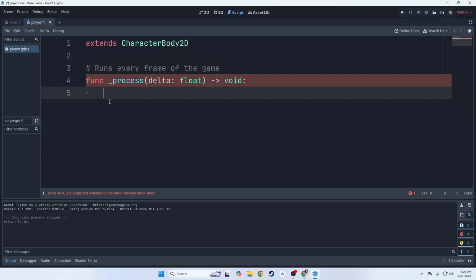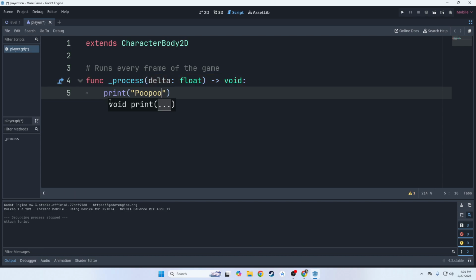So what we want to do is a little bit more complicated than what I want to explain right now. First, let's just get this function working. So let's print something into our console. I'm going to type print, and I'm going to type poo-poo pp. Okay? Very mature, I know. What this is going to do is at every frame of the game, it's going to print poo-poo pp to my output down here. Okay? So let's save and let's play.